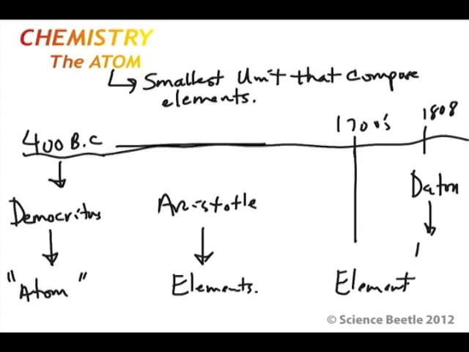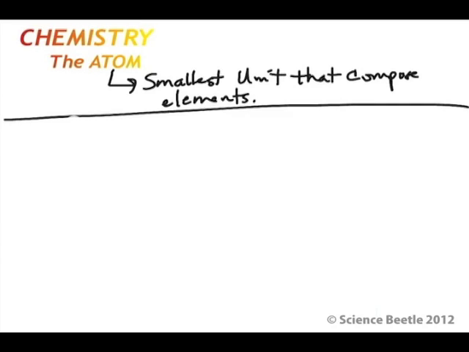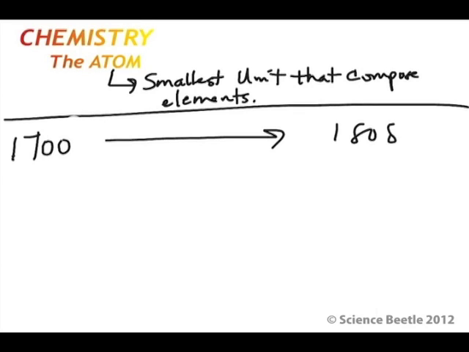Dalton then reestablished the work that confirmed what Democritus had done over 1,000 years prior. In fact, almost 2,000 years prior. But the work came from Dalton, where he did some experiments that explained and said, yes, actually elements are made up of smaller things, and those smaller things are called atoms. Essentially what had happened was from the 1700s on, until Dalton did his work, to about 1808, and this is where we have Dalton over here.